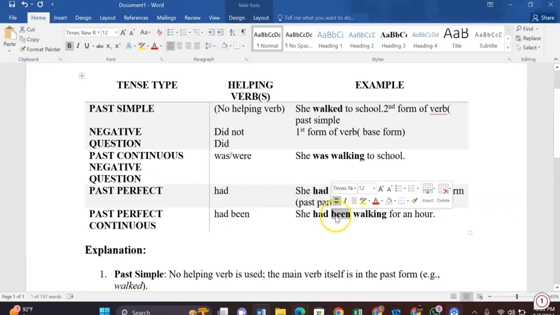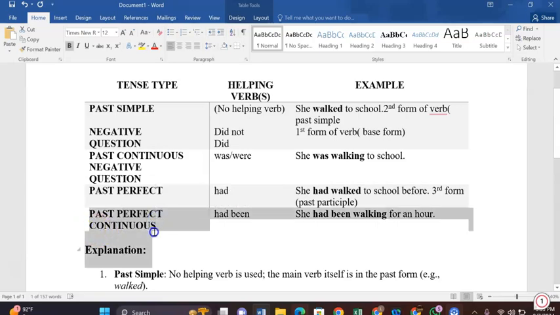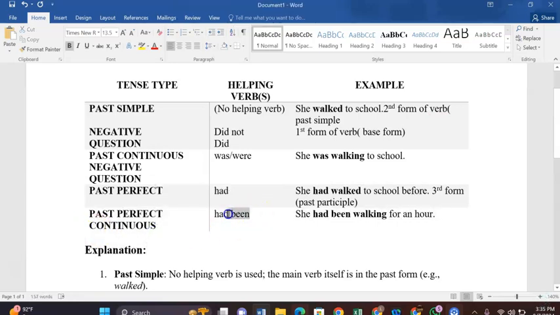We will use been here with that, and it will become had been. For the perfect, we will use had, and because third form and first form with ing come together, we will use been with that. So had for the perfect and been for using these two forms, and we will choose the continuous one. Whenever the continuous word comes, you have to compulsorily use the first form with ing. But to overcome the issue with perfect tense, we will use had been. For the negative, it will be had not been, and for the question, had, subject,